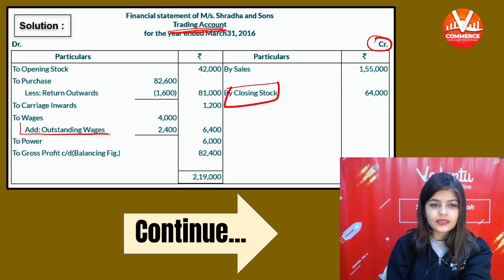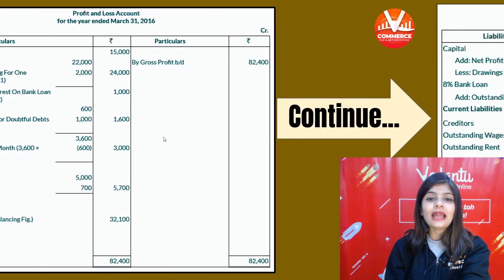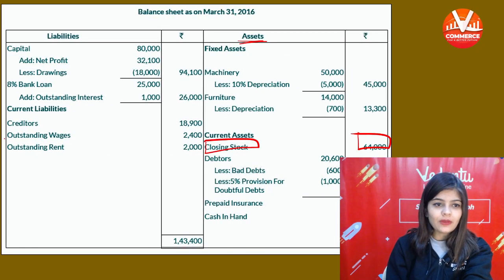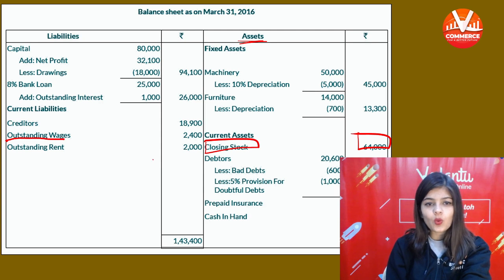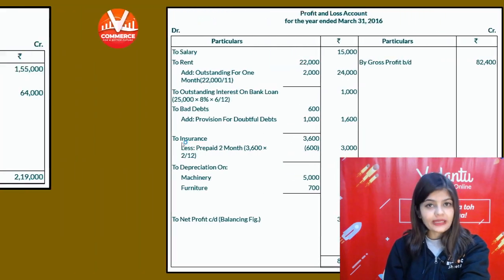We have added the outstanding wages of 2400, and then we will show it on the liability side. So on the liability side, outstanding wages 2400. The second adjustment is also completed.